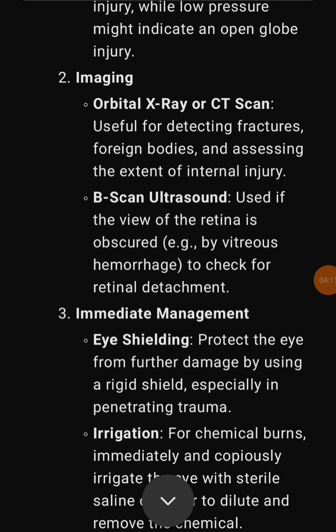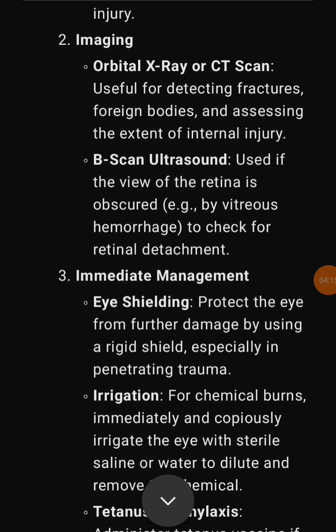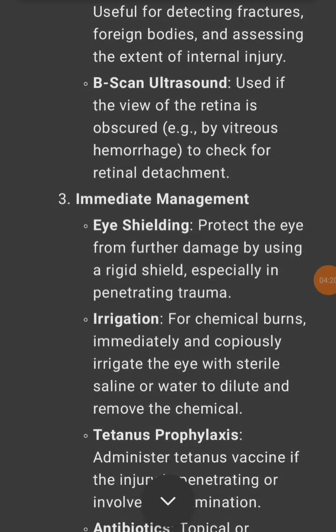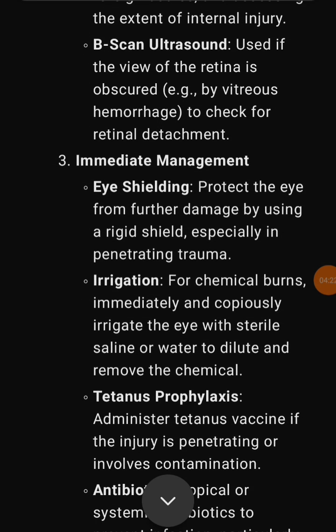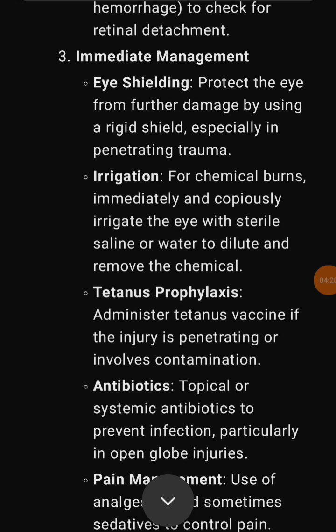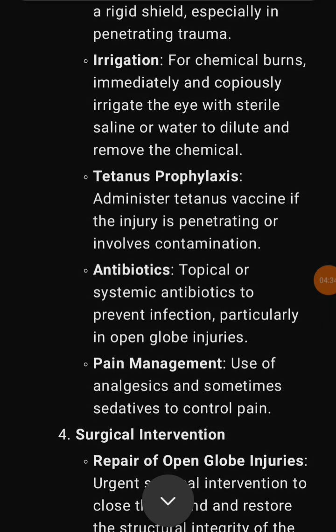3. Eye shielding. Protect the eye from further damage by using a rigid shield, especially in penetrating trauma. Irrigation. For chemical burns, immediately and copiously irrigate the eye with sterile saline or water to dilute and remove the chemical. Tetanus prophylaxis. Administer tetanus vaccine if the injury is penetrating or involves contamination.